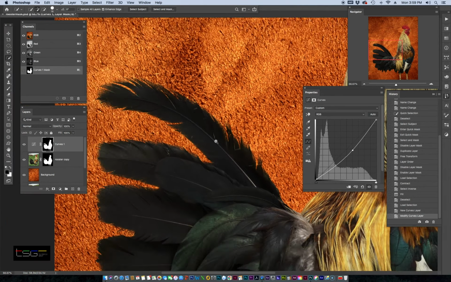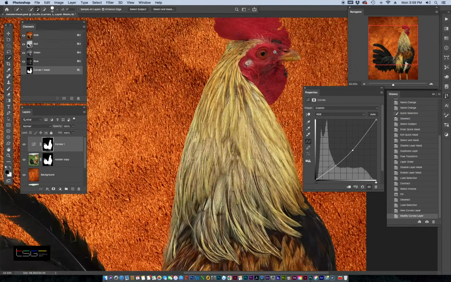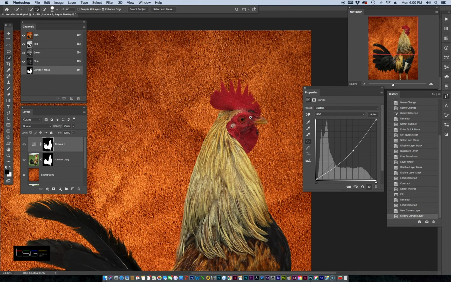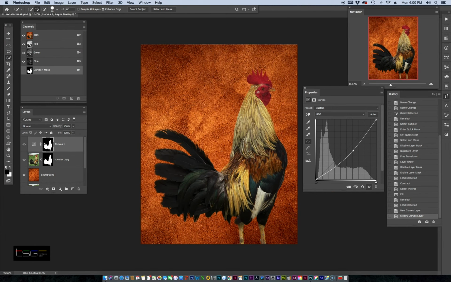Okay, so we have detail on the feathers and the comb. It's there as well. Okay, so we save our file and we'll move forward.